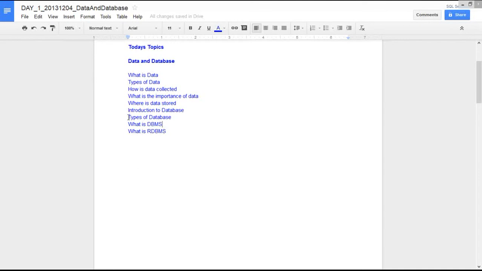Let's see what the different types of databases are. We have different databases from different vendors: Microsoft has SQL Server, IBM has its own DB2 database, Oracle has Oracle, and there is also Sybase. There are different types of databases available in the market.